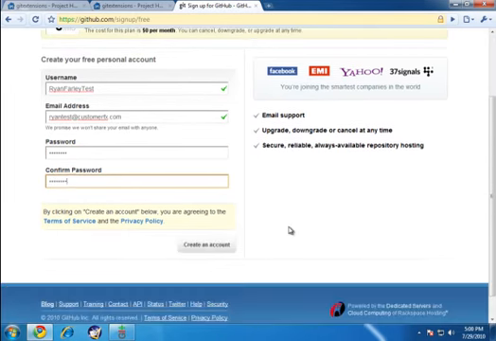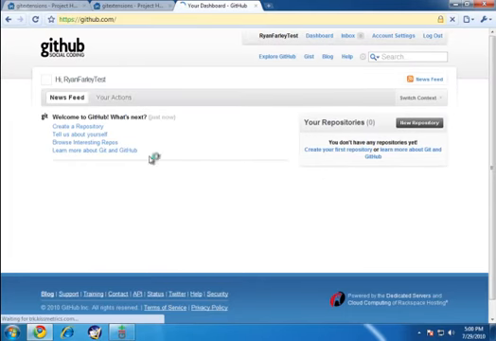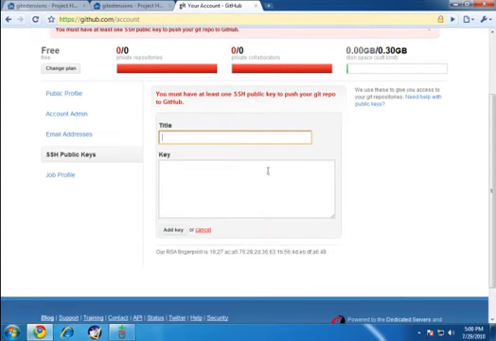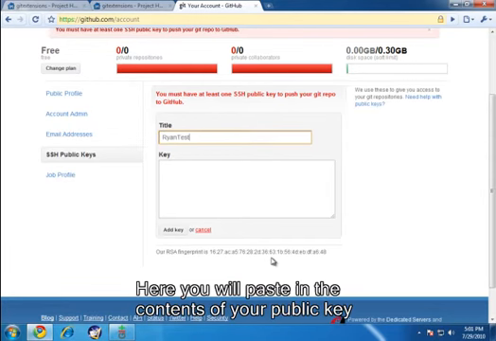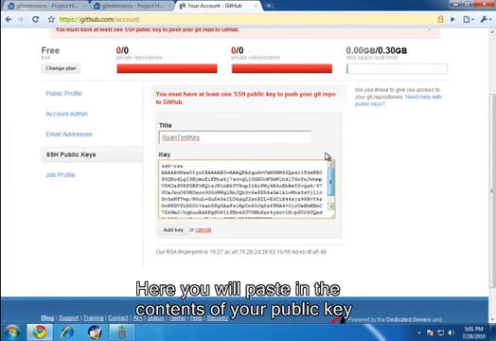Okay, I've given it my basic information to create the account. I'm going to create the account, and now once I have my account created, I'm going to go into the account settings, where I will be able to go to the SSH public keys. I'm going to click add another public key, and I'll just call it Ryan Test Key, and then I'll paste in the contents from that dialog when I created my public-private key pair. So I'm going to click add key.